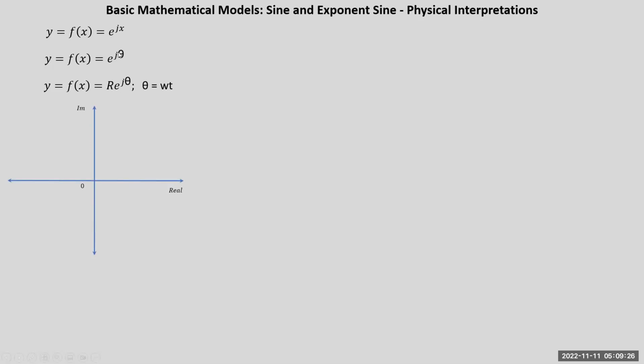Now we'll try to plot r into e raised to j theta, which is nothing but e raised to jt, where r is equal to 1. If you plot this, you can substitute the value of r as 1. So you'll get e raised to j theta, and theta will act as x. So it represents a circle. This is, you can say, the overall physical interpretation for e raised to jx. And now you can make it very generic by substituting any value for x.